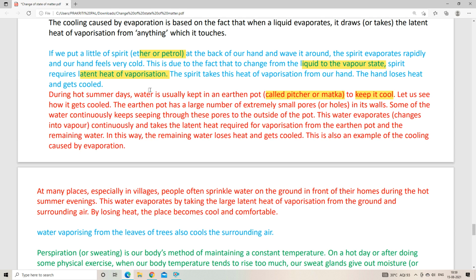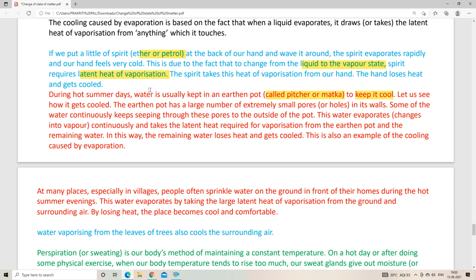Okay, so I am repeating it again. In an earthen pot, there are a lot of small pores in its wall, and due to this, some water continuously keeps seeping through these pores to the outside of the pot, and this water will evaporate.